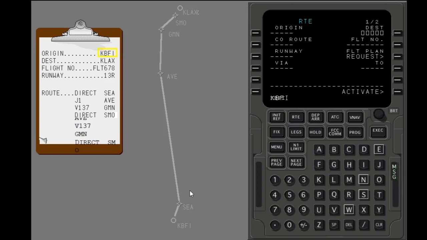Start with the departure airport. Put the ICAO identifier, KBFI, in the origin line. Put in the ICAO identifier for Los Angeles, KLAX, as the destination. The company route is used to put in company-defined routes. This is discussed later. Put in the flight number. Put in the runway.